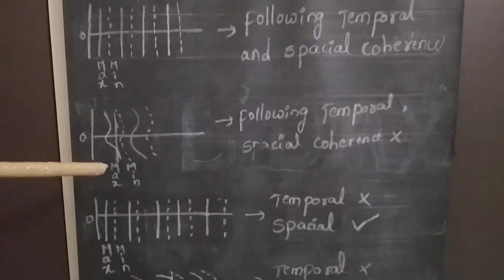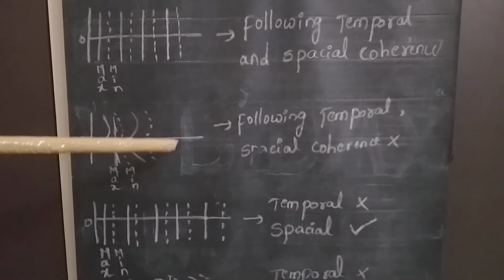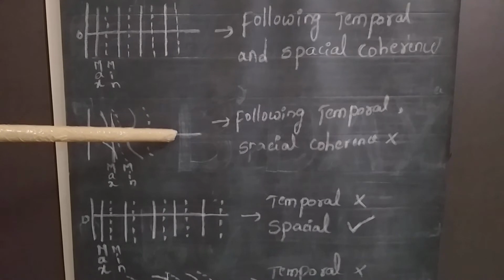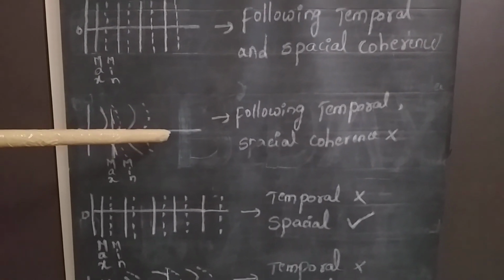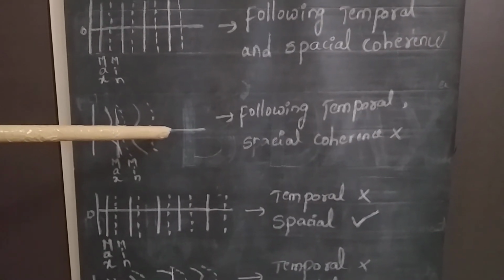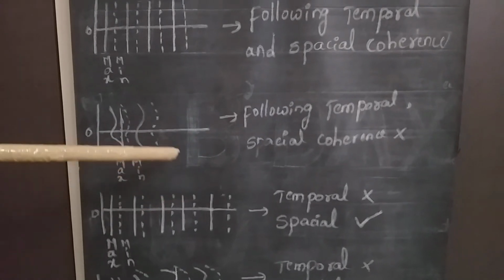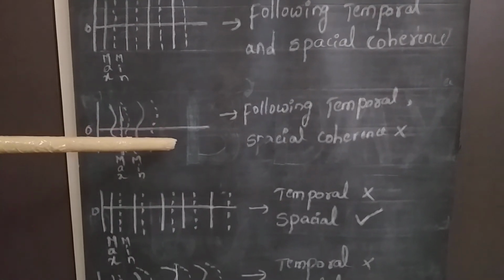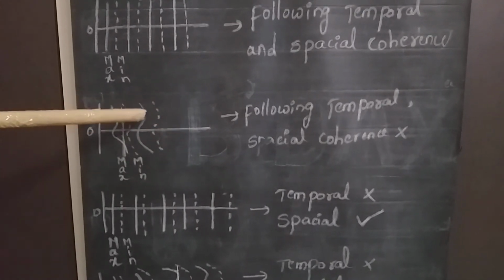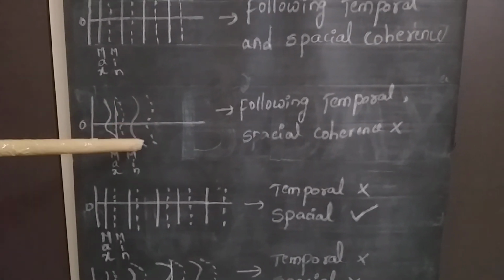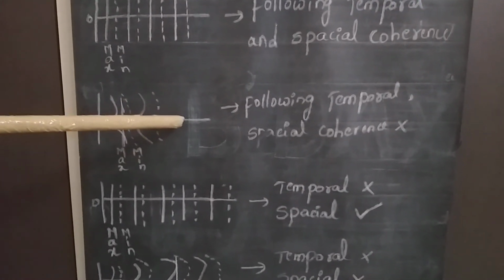Next, coming to this second diagram. If you look into this second diagram, at the end point, now I try to find out the property of temporal coherence. At this end point, if you take different time intervals, suppose t equal to 1 second, 2 seconds, 3 seconds, definitely these maximas are represented with continuous curves, minimas are represented with dotted curves.